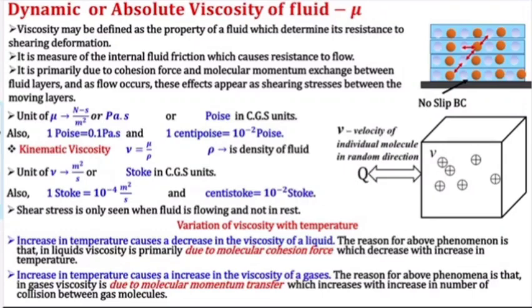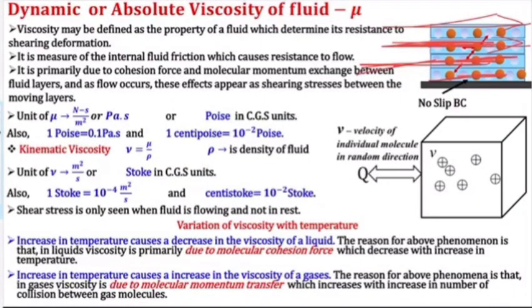So if I talk about this particular layer, this layer is trying to pull it in this direction, but this layer will try to stop it. So it is creating a resistance to this layer to flow. Again, if I talk about this layer, this will try to pull here, but this will try to stop this flow. So this will have a velocity in between this and this.